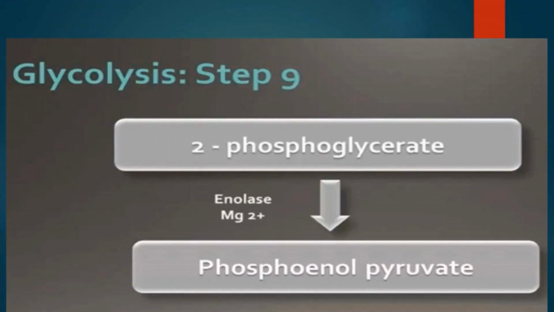Next step is enolation, that is step 9. In this, 2-phosphoglycerate is converted to phosphoenolpyruvate and the enzyme involved is enolase, in which one molecule of water is removed and the resultant compound is phosphoenolpyruvate, which is a 3-carbon compound.